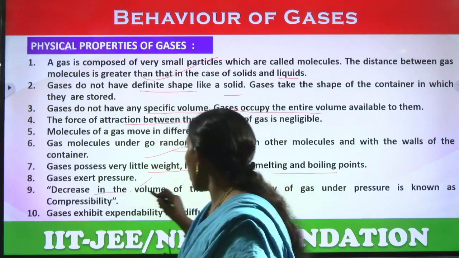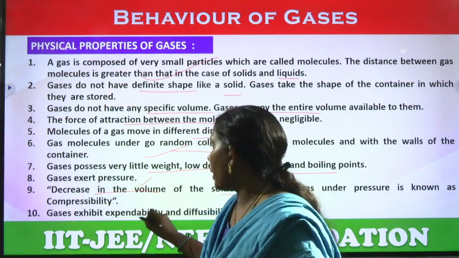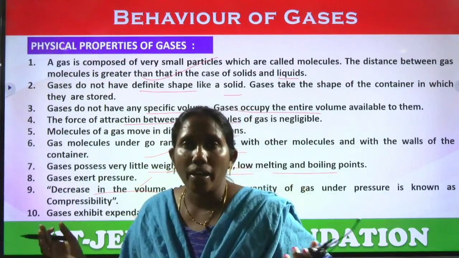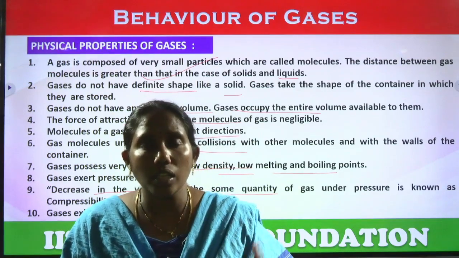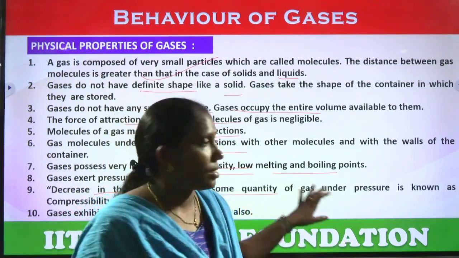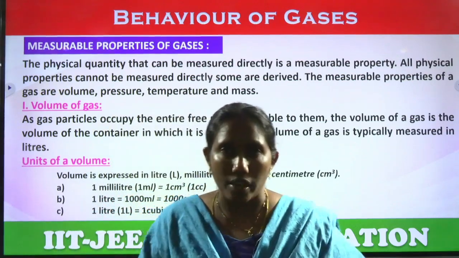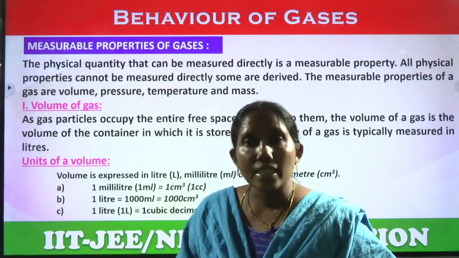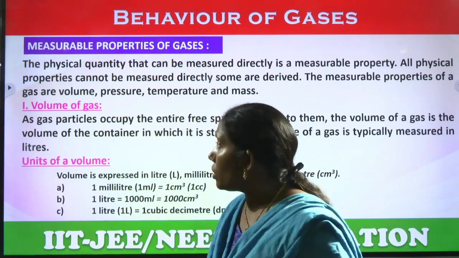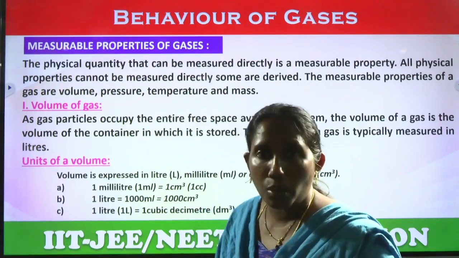So with a decrease in the volume of some quantity, there will be a compressibility factor, and gases exhibit expandability and diffusion, meaning more diffusion. These are the general physical properties of gases, right? Now what are some measurable properties of gases? Measurable properties are those we can measure through pressure, volume and temperature. These are some measurable properties.